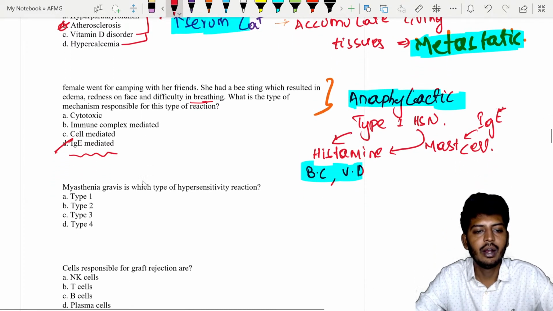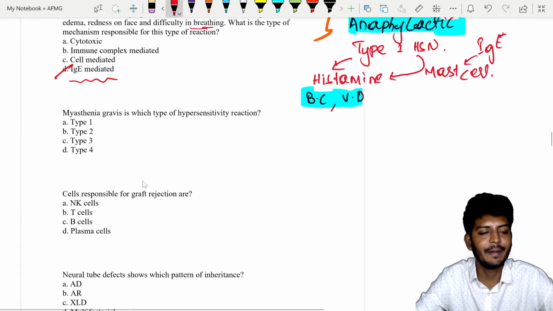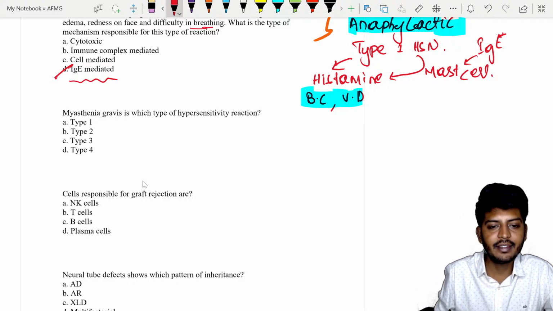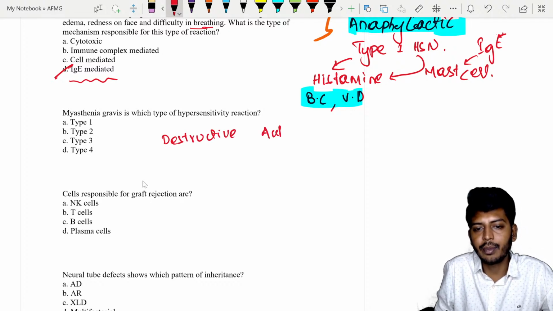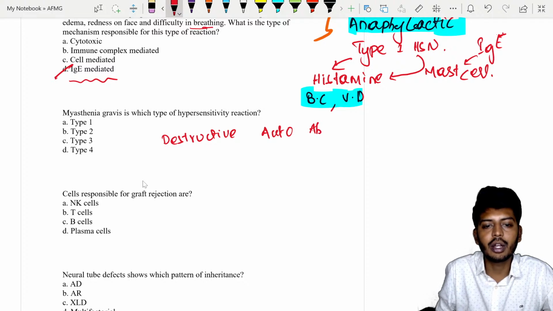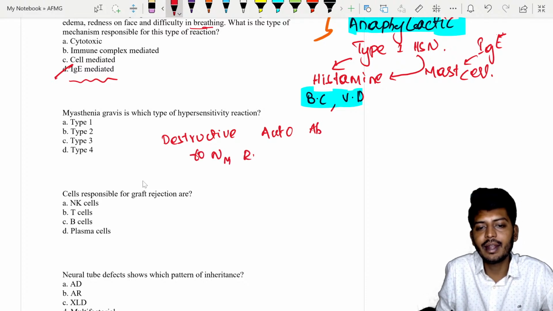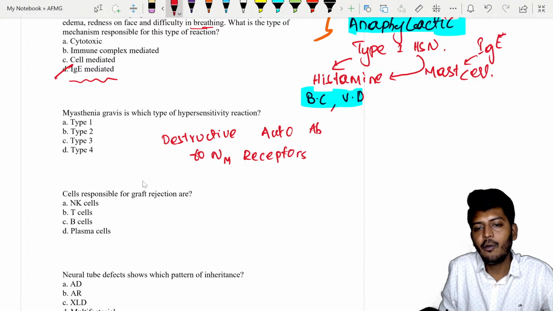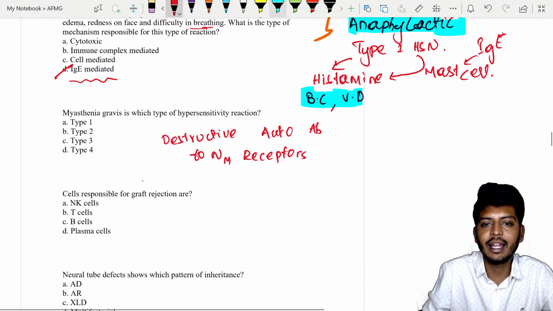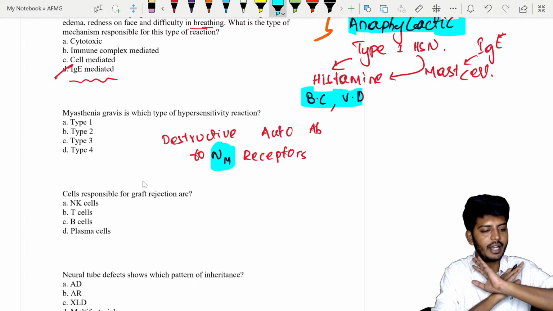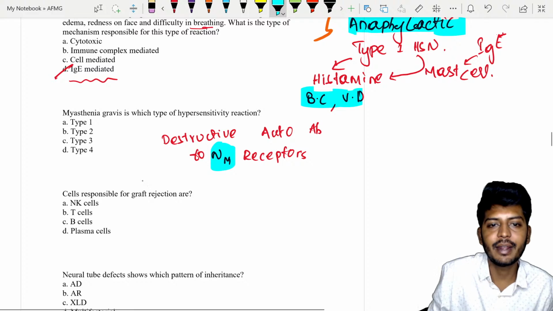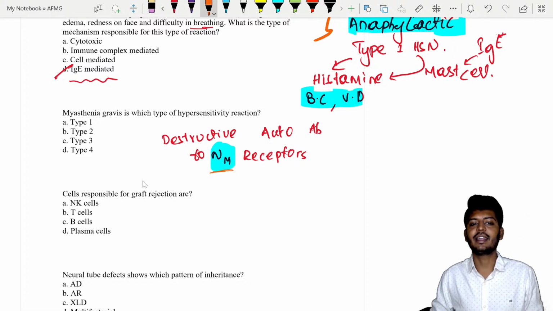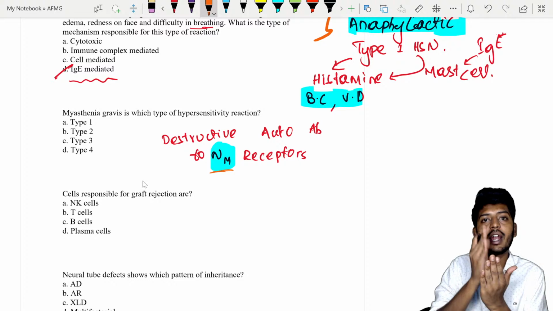Myasthenia gravis is which type of hypersensitivity reaction? So myasthenia gravis, my dear students, remember there are some destructive autoantibodies to what? To the NM receptor. So we have a fixed antigen. Now we know the antigen is NM receptor. We know the target. The NM receptor is the specific target, so antibodies will go and attack only the NM receptor.